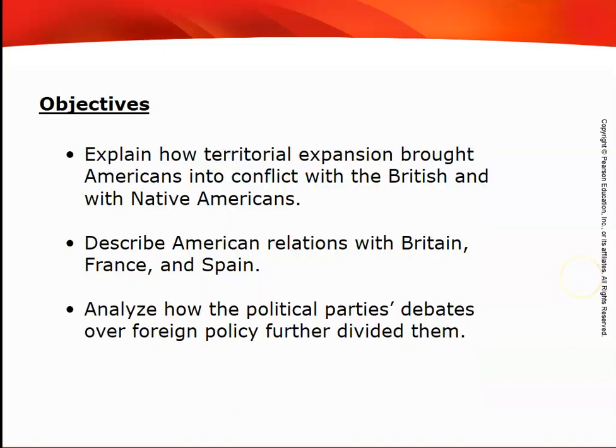The objectives: explain how territorial expansion brought Americans into conflict with the British and with Native Americans, describe American relations with Great Britain, France, and Spain, and analyze how the political parties' debates over foreign policy further divided them.